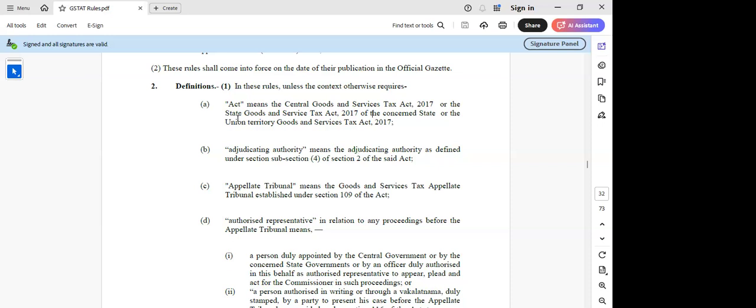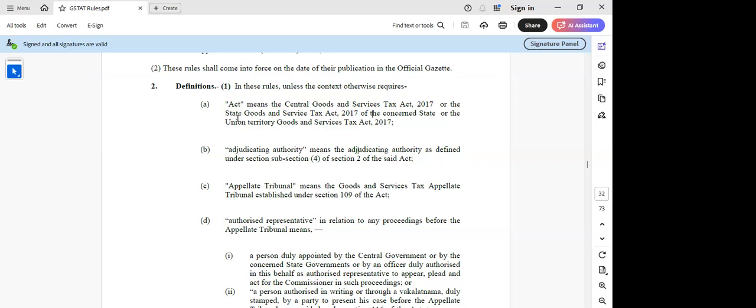And also there are pre-deposit provisions where they are supposed to deposit 100% of the undisputed tax, that is, admitted tax. And if there is any disputed tax, then there is an additional requirement of pre-deposit of 10%, in addition to the amount which is already paid under section 107 subsection 6. And there's a maximum limit of 20 crore under the CGST Act and 20 crore under the SGST Act. And there's also an amendment to make a mandatory pre-deposit of 10% in case of a penalty order, but that is yet to be notified. So these are certain things.